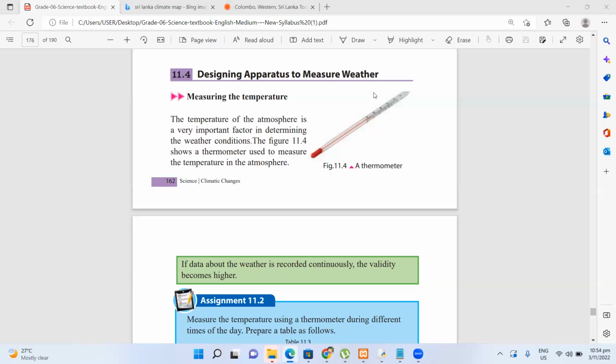Do you know the reason behind that? Why are we using mercury or alcohol inside this thermometer? It's a very, very thin pipe, or a very thin line. So what's the property? What will happen when the temperature changes?